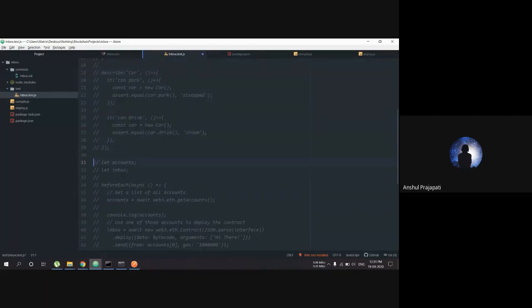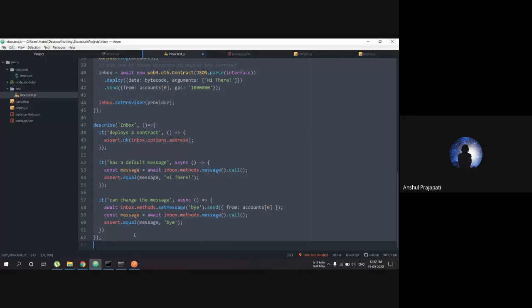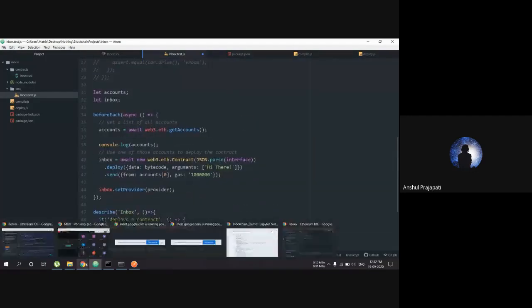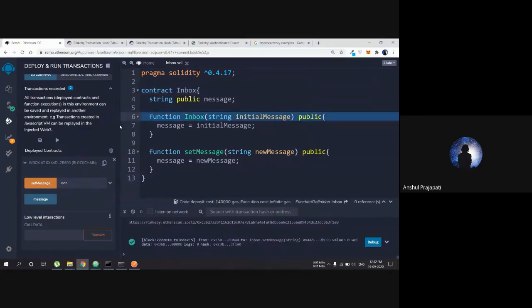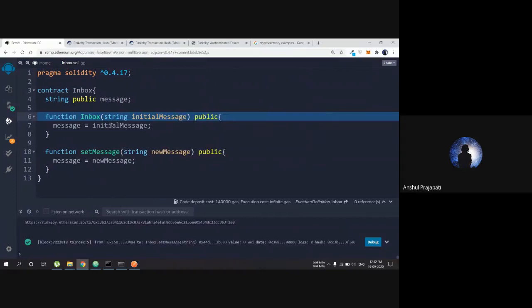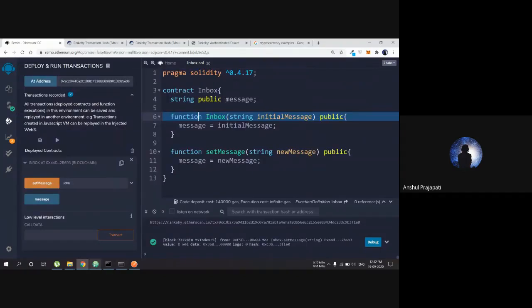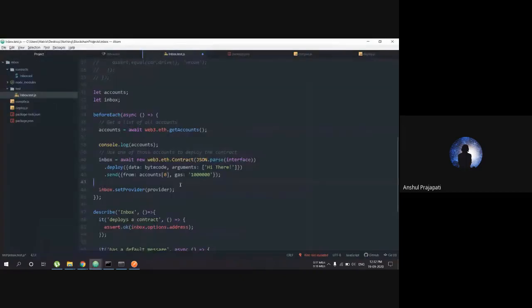So we have to use all these kinds of things in our deployment of any contract. Remix handles all this by itself. But we cannot use Remix for everything. It's just for simple contracts or simple testing. You cannot just use it for everything. So we have to do all these things in our editors or by ourselves in the command line.